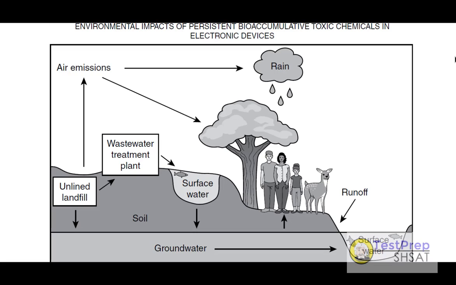Okay, so in this diagram, I see an unlined landfill. I see air emissions. I see a lot of arrows. From the landfill, everything's spreading away to the air, to the soil, to the groundwater, right? We've got soil, and a couple of nearby lakes with people getting rained on. The title is "Environmental impacts of persistent bioaccumulative toxin chemicals in electronic devices."